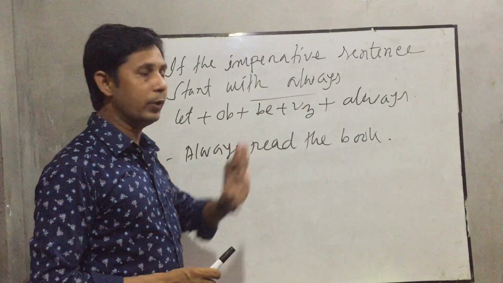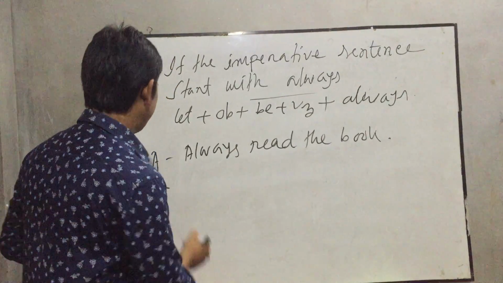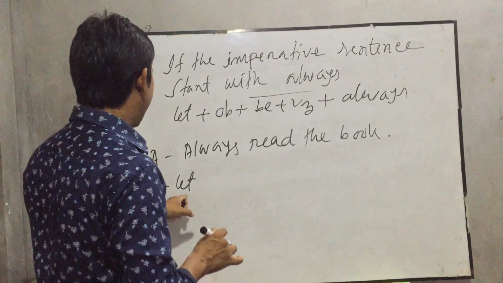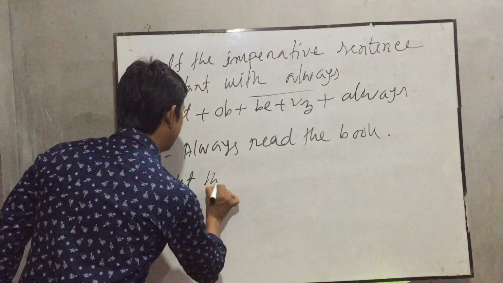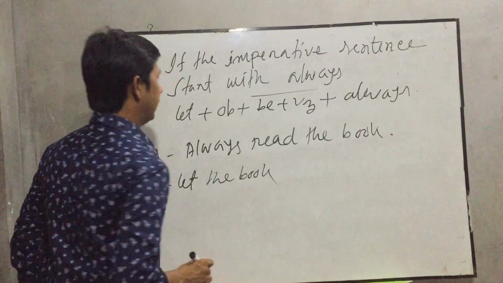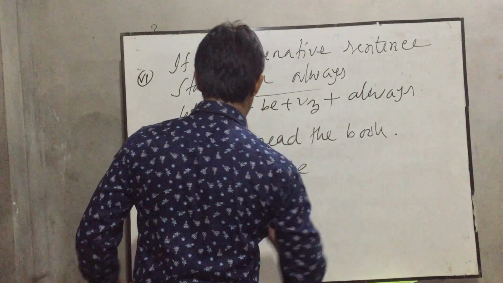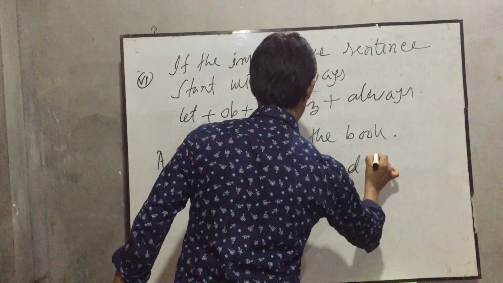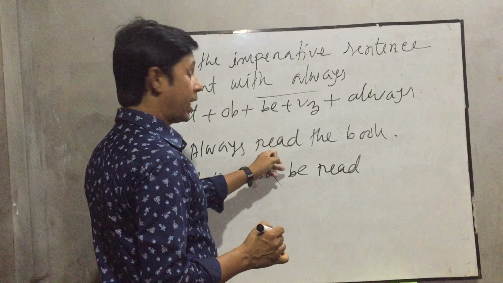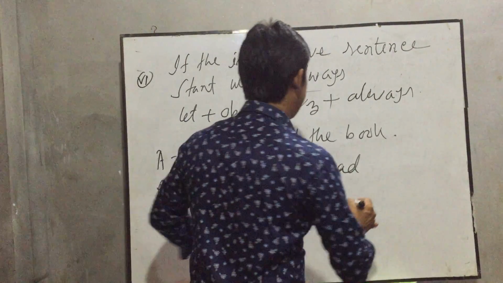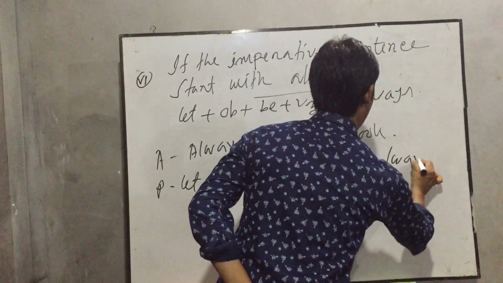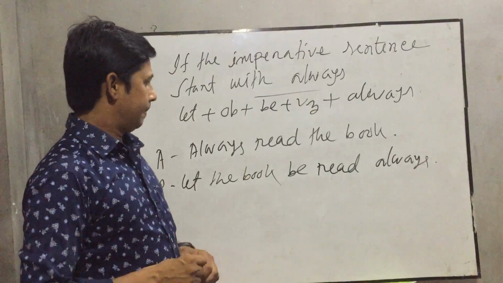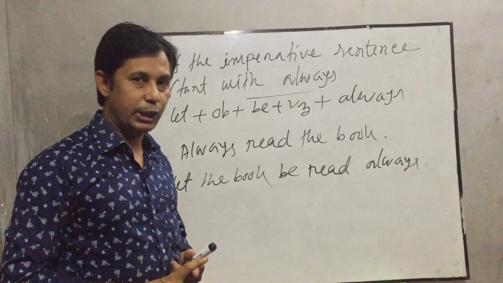So according to rules in the passive voice, at first let, then object, let the book, then be. Let the book be read, past participle form. Let the book be read always. Okay, my dear students, I am sure that you have understood it clearly.